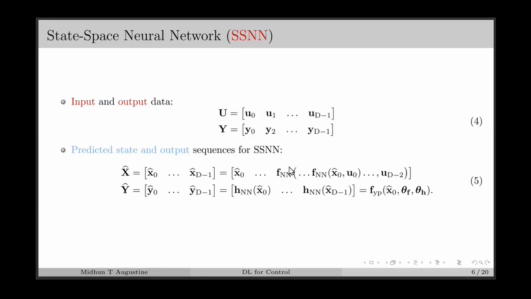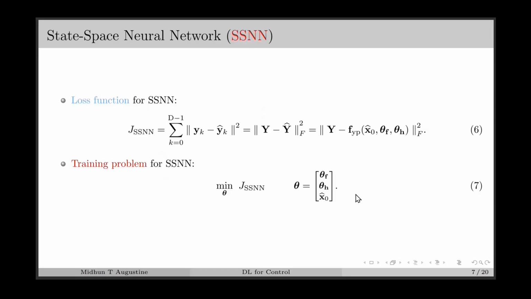Now, the input-output data for the SSNN is similar to the previous lecture, which consists of capital D samples of the input vectors and output vectors. Using the input data and also an initial state estimate, which is denoted by x0 hat, we can find the predicted state for all the D samples. And using the predicted state, we can find the predicted output as in this equation. This combined equation we can represent using a function fyp, which takes the initial state estimate x0 hat and also the parameters of the state and output NN. Once we define these things, we can find the predicted state and output sequence for a control input sequence.